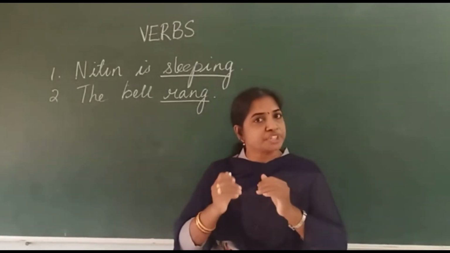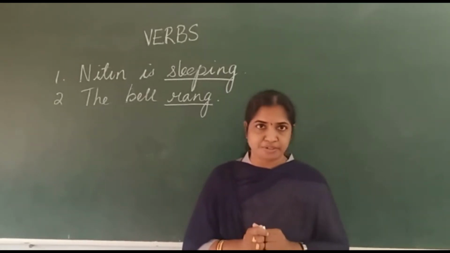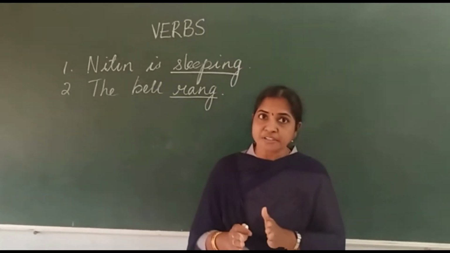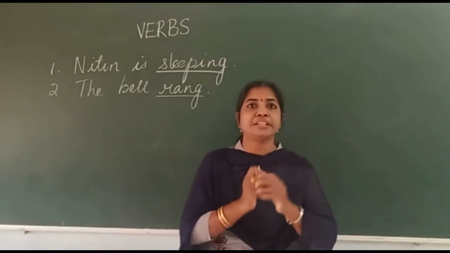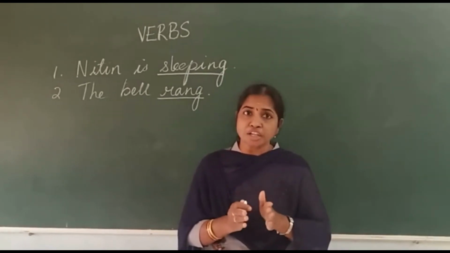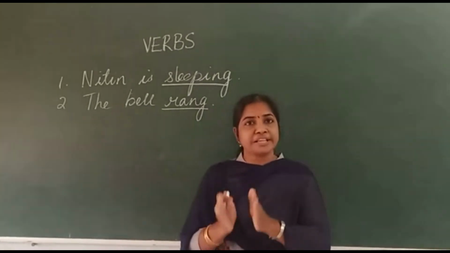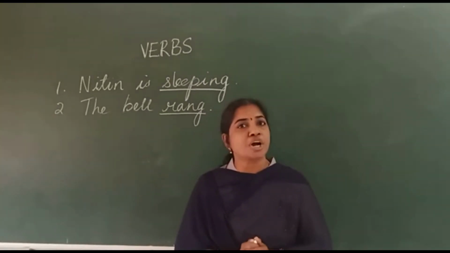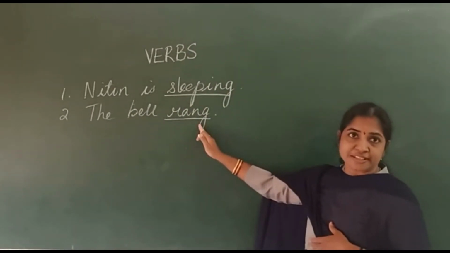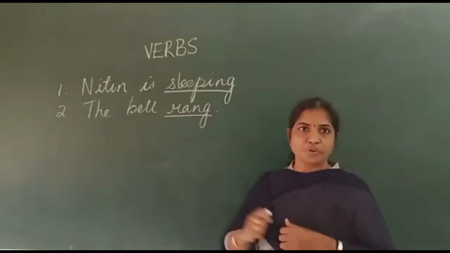We learned the definition of a verb. We learned the definition of transitive and intransitive. What is transitive? The verb which requires an object to complete the meaning is called transitive, and the verb which does not require an object to complete its meaning but gives good sense to it is called an intransitive. Now here Nitin is sleeping and the bell rang have some sense, isn't it? So these are intransitive verbs.